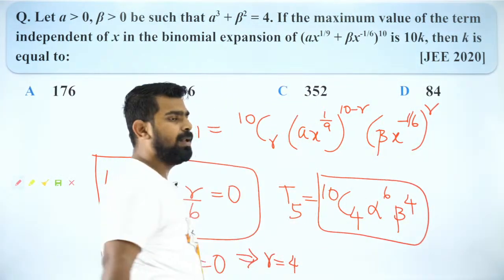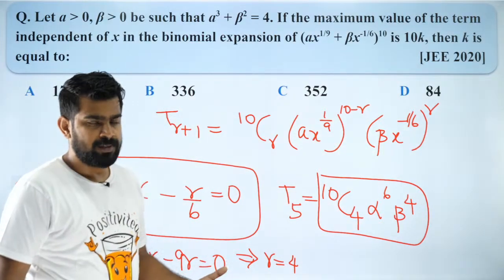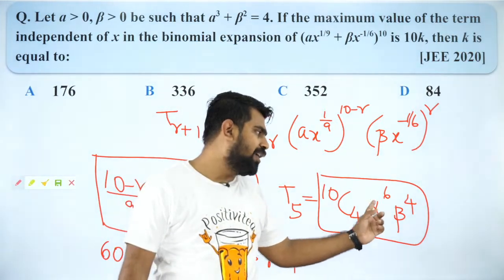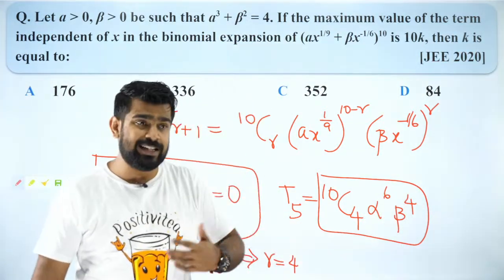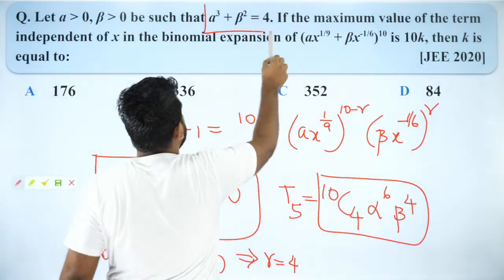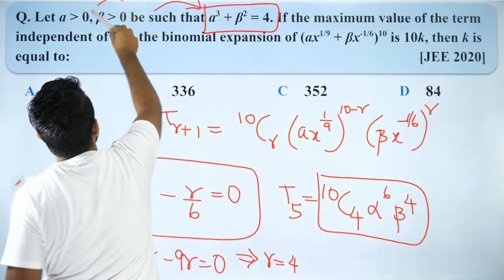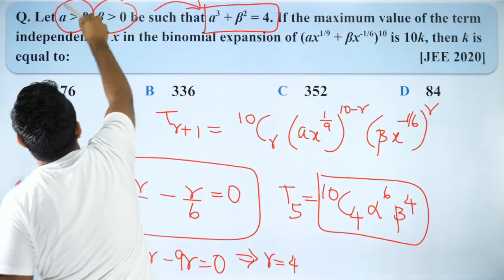So I have a problem. Now I have hit a roadblock, because I need to find out what is alpha power 6 beta power 4, and only then I can solve it. But guys, that is why they have given you this information, and these two are hints. What hint?